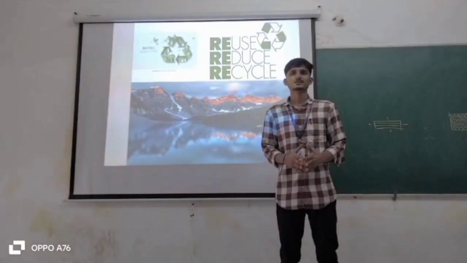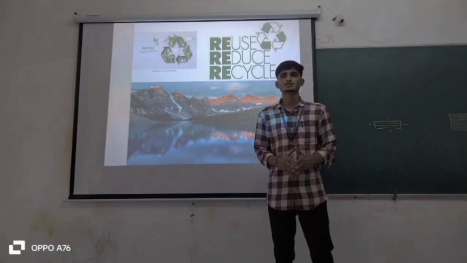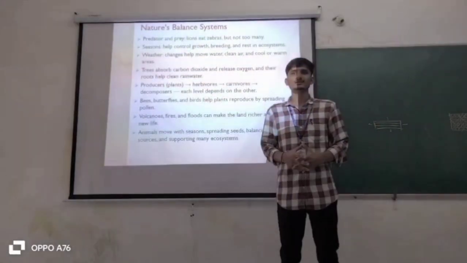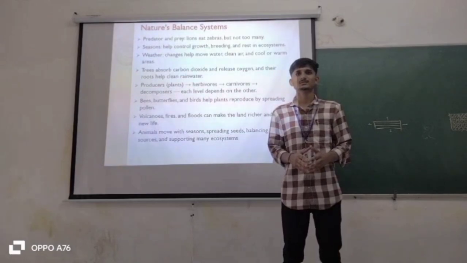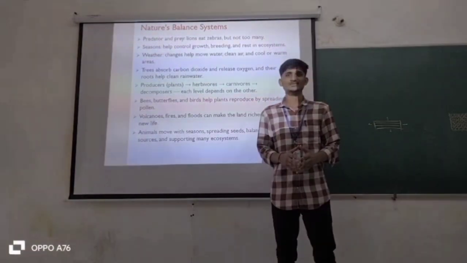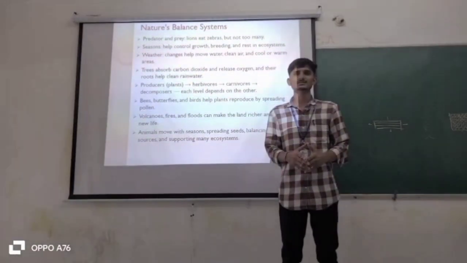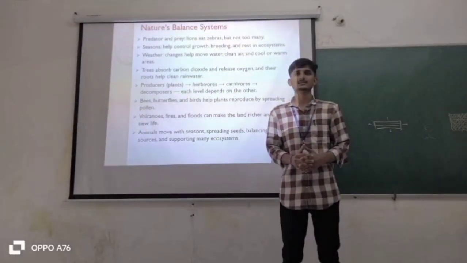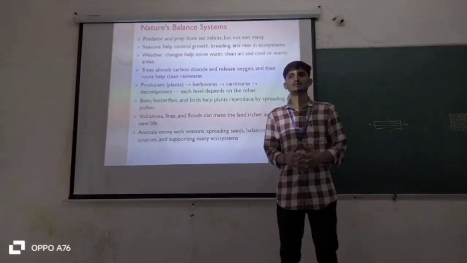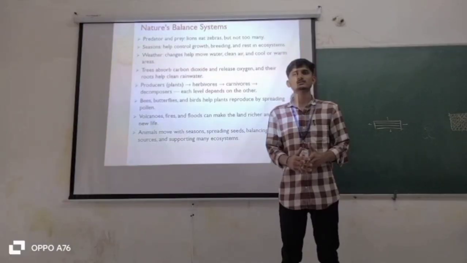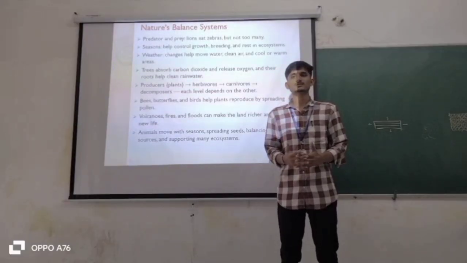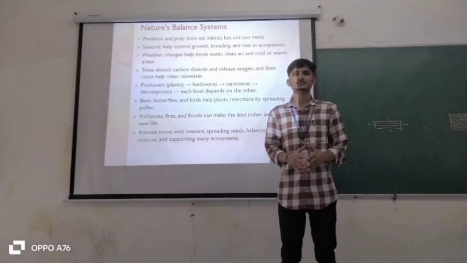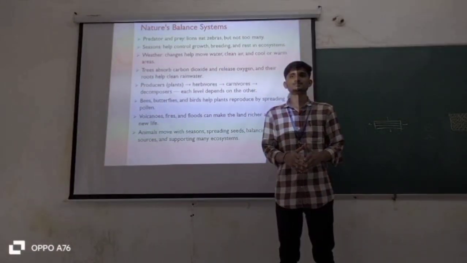Predator and prey: a lion eats a zebra, but not many. Seasons help to control growth, breeding and rest in the ecosystem. Weather change helps move water and clean air, in cool and warm areas. Trees absorb carbon dioxide from the environment and release oxygen, and it helps with breathing. We call the plants the producers.